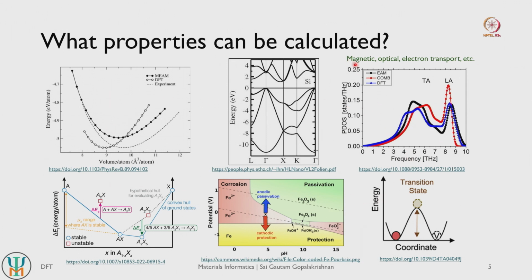So we can also think about magnetic systems, right? So we can think about estimating ferromagnetic to antiferromagnetic transition temperatures, or ferromagnetic to paramagnetic transition temperatures. We can also think about optical properties such as spectra that you can get, absorption spectra, reflective spectra, and so on. We can also think about how easy it is to transport electrons in a given material. Transporting electrons as well as transporting holes, and these play a crucial role when it comes to again semiconductor based applications and also more advanced energy applications such as photovoltaic devices.